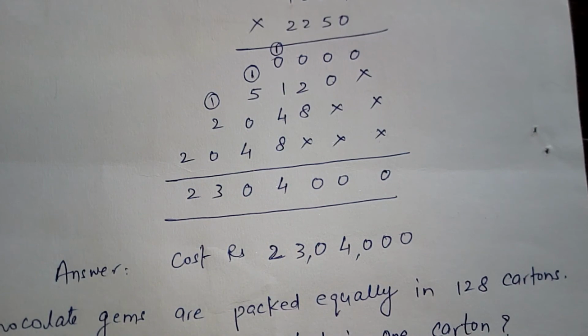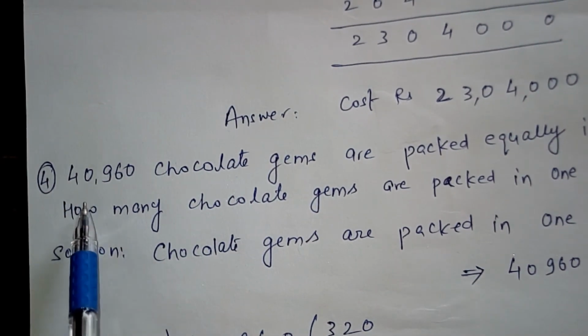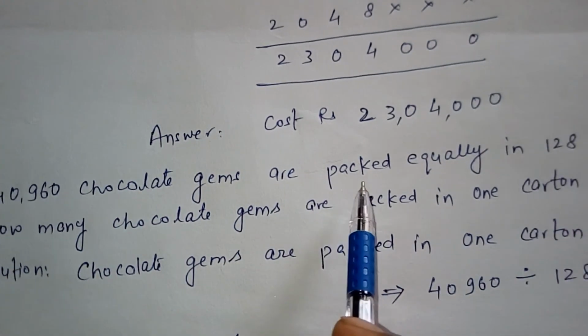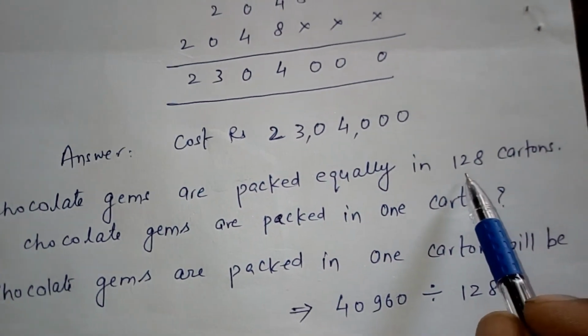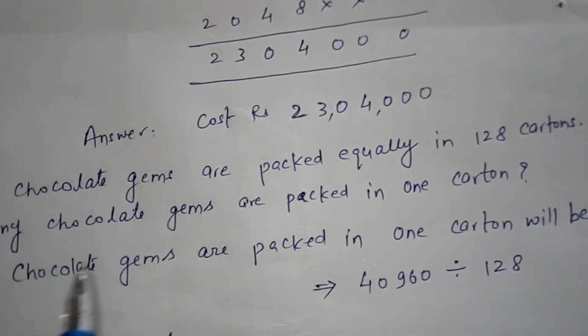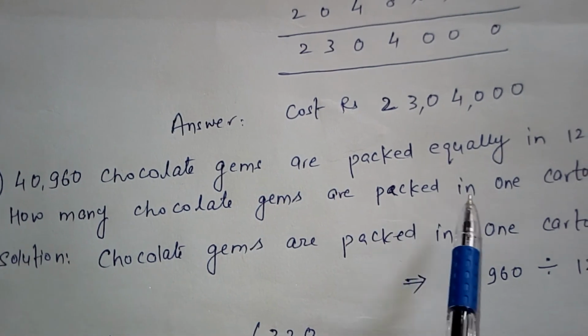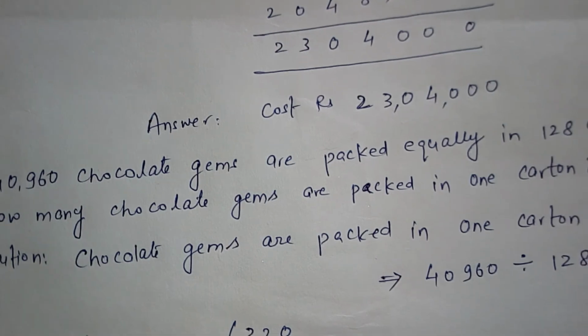Okay, I have one more question. 40,960 chocolate gems are packed equally in 128 cartons. How many chocolate gems are packed in one carton? So in this question what we will do?